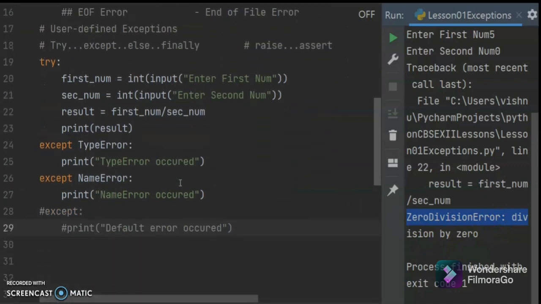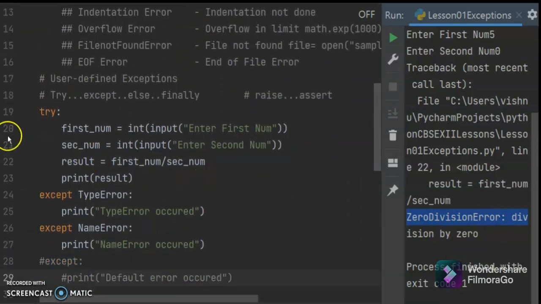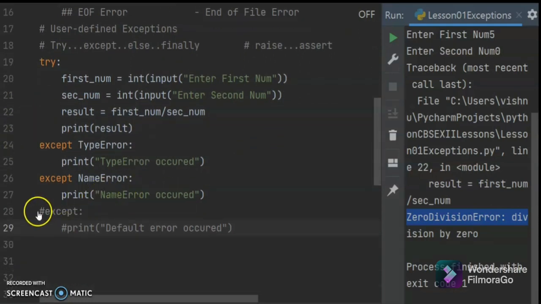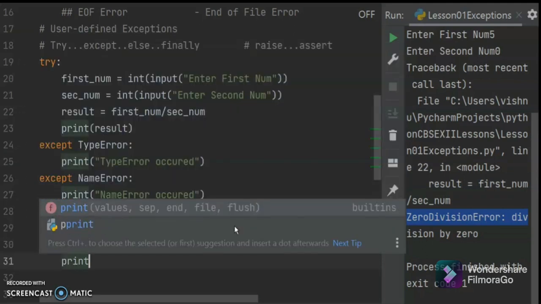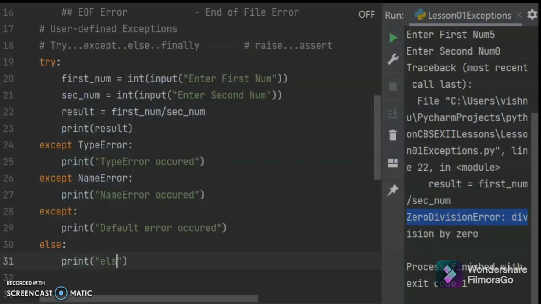You can also use the finally clause. You can use an else part, where you can write something, print else, and you can use finally.